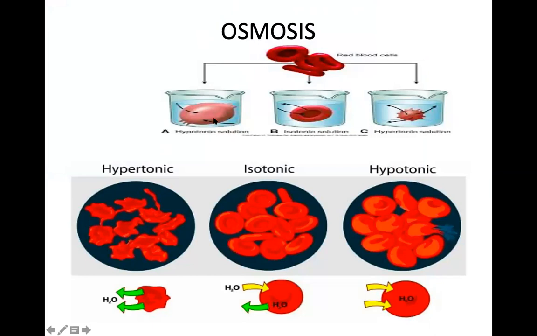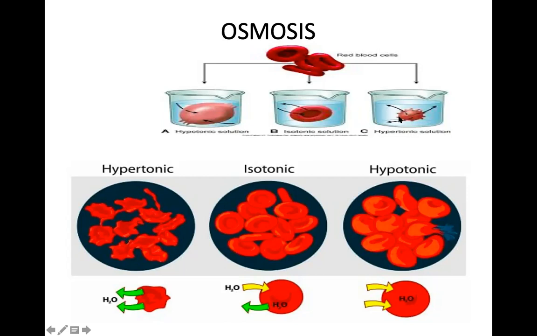If RBC is put in a hypotonic solution, that means simple water, what will happen? After some time, the water will enter inside the cell and it will swell. We do not have a cell wall. So what will happen after some time? It can burst. Second, the isotonic solution. That is, the water content inside the RBC and outside the RBC cell is equal. And therefore, how much amount of water will go inside, that much amount of water is going to come out.